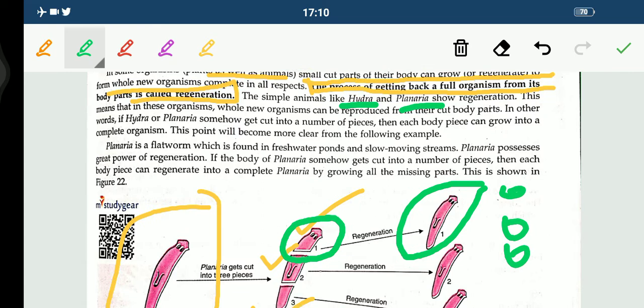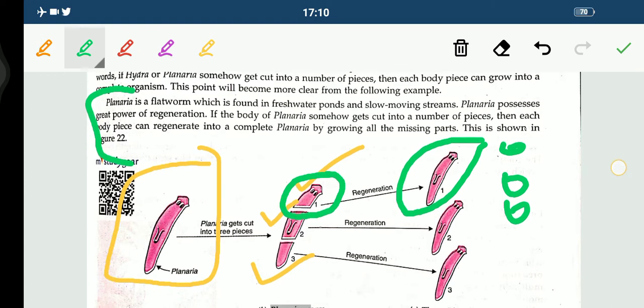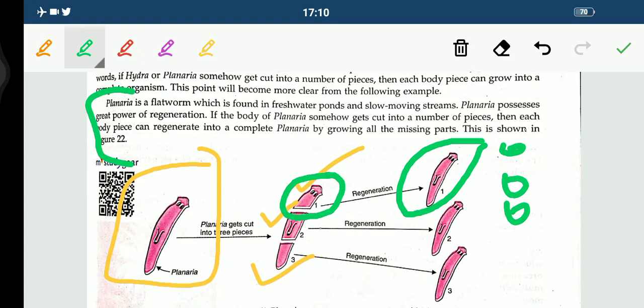So this point will become more clear with the help of this example. Just have a look here. Planaria is a flatworm. You have already studied this in your 9th standard. Planaria is a flatworm which is found in freshwater ponds and slow moving streams. It possesses great power of regeneration. Remember this, great power of regeneration.